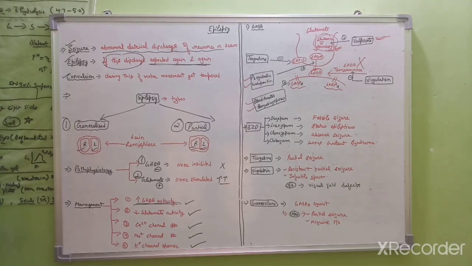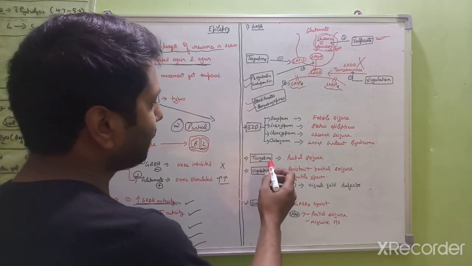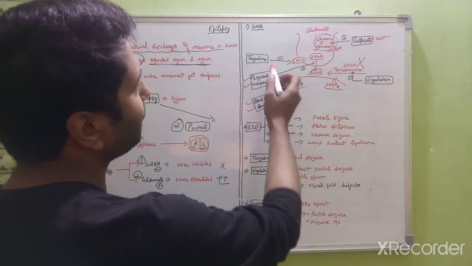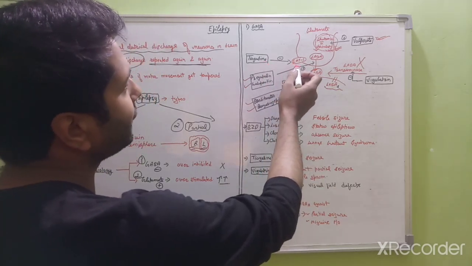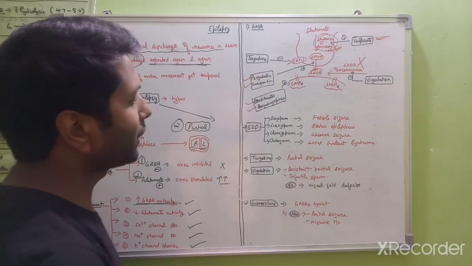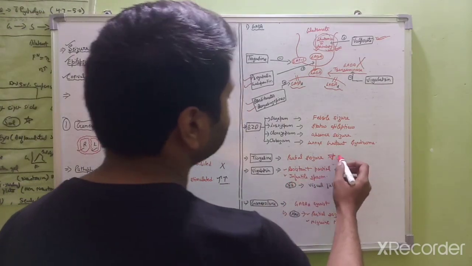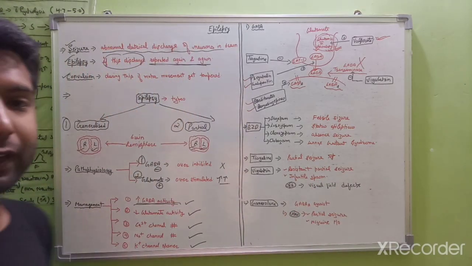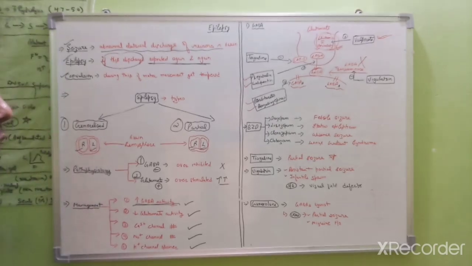Next drug is tiagabine. The mechanism of action of tiagabine is that it inhibits the GAT1 transporter, and it is used in partial seizure. Partial seizure means a seizure where only one hemisphere is involved.